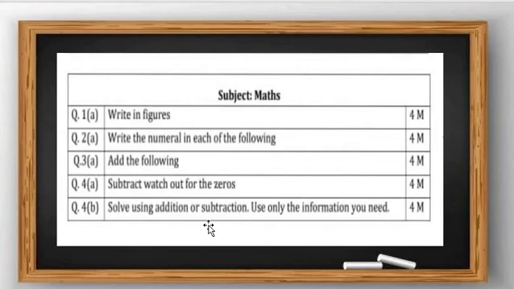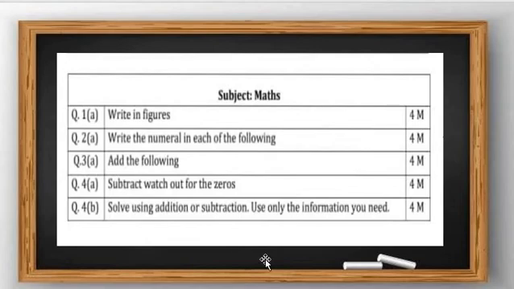Again I am repeating, questions number 1 to 5 will come in the exam. Each has 4 marks, total 20 marks. Each has how many marks? 4 marks.